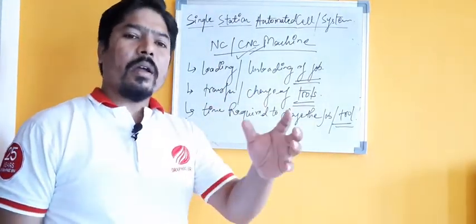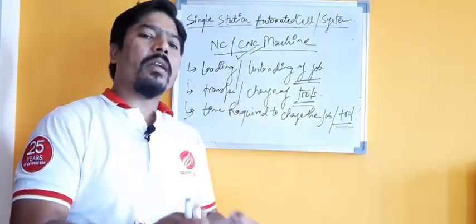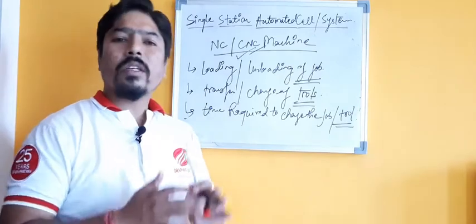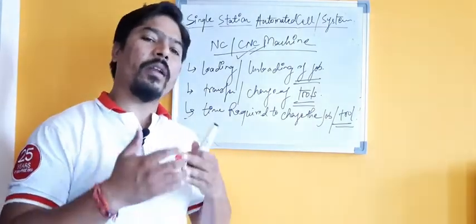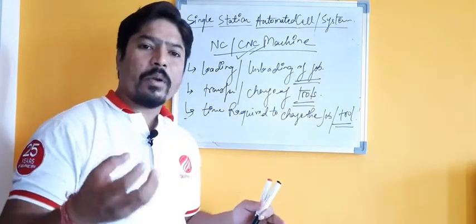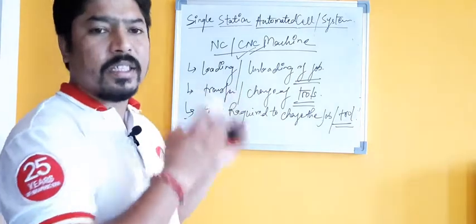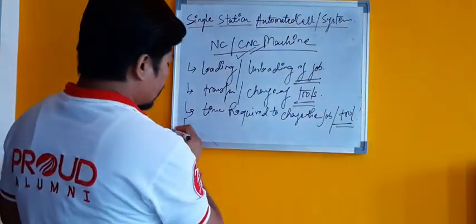So it's quite a time-taking process in the initial or final stages. Otherwise we don't need to interact with that machine for long hours, so without attending the machine for long hours, we can produce a part or component in such a system.